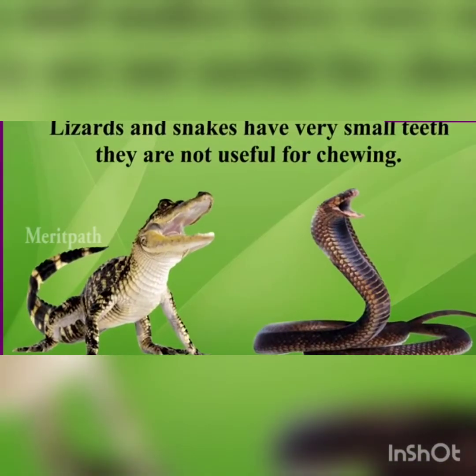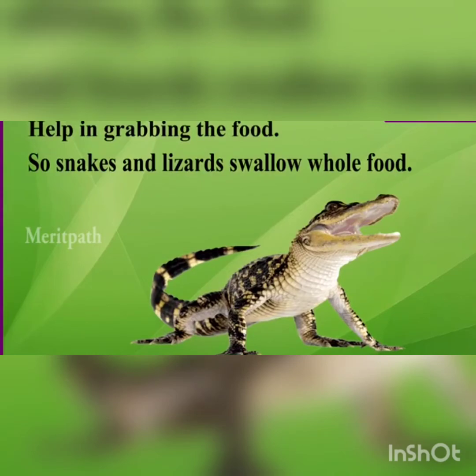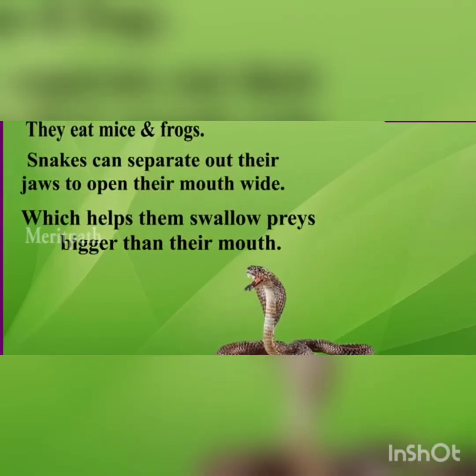Lizards and snakes have very small teeth. They are not useful for chewing, but help in grabbing the food. So, snakes and lizards swallow whole food. They eat mice and frogs. Snakes can separate out their jaws to open their mouth wide, which helps them swallow prey bigger than their mouth.